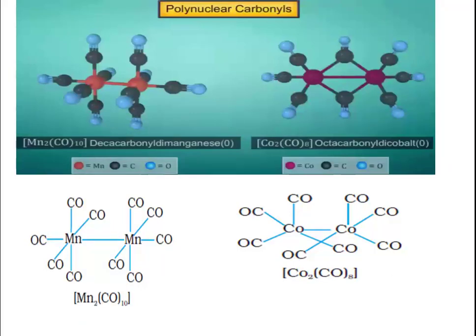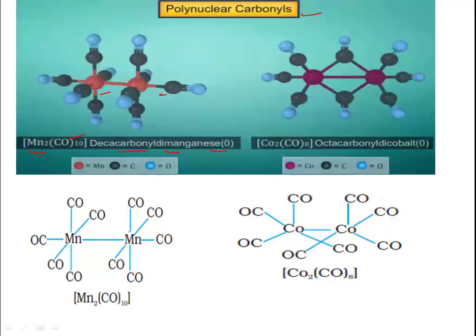Then polynuclear carbonyls. Polynuclear carbonyls means there will be more than one central metal atom, right? In this case, there are two examples. One is decacarbonyl dimanganese. Decacarbonyl means 10 ligands are present around the 2 atoms of manganese, which are acting as central metal atoms, as you can see in this picture.